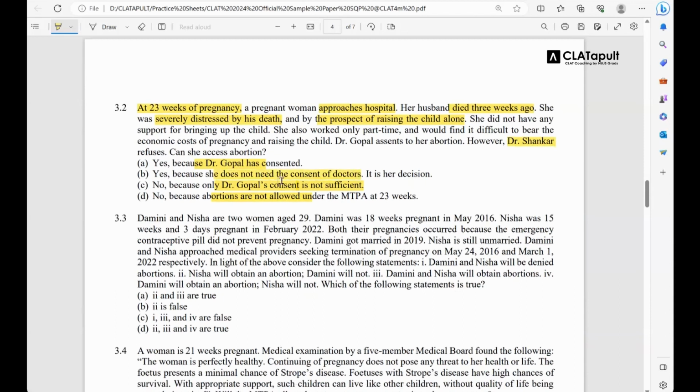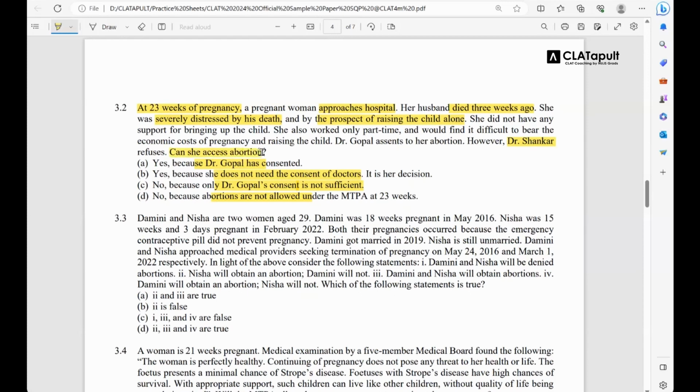Even if I assume that it has an option, yes, because Dr. Shankar erred in his decision, you would never have such a question, I can assure you that. But even if you have an option like that, you would still go with C, because the question is not asking for justification, whether the doctor was justified in his decision. The question straightforwardly asks, can she access abortion?